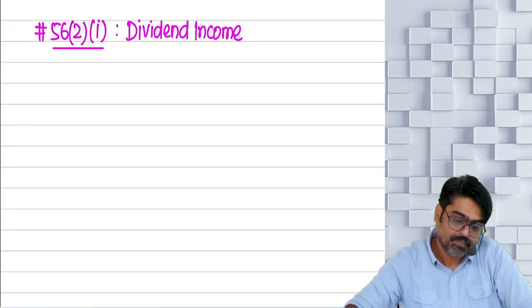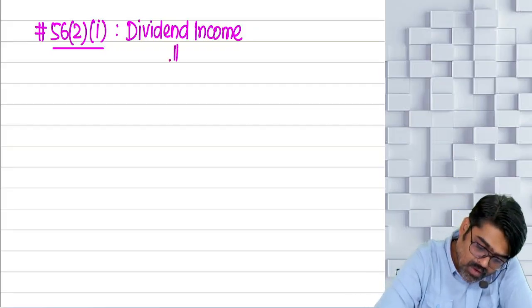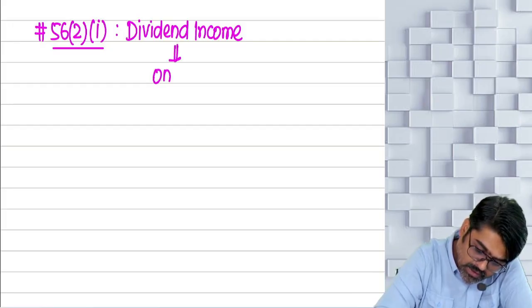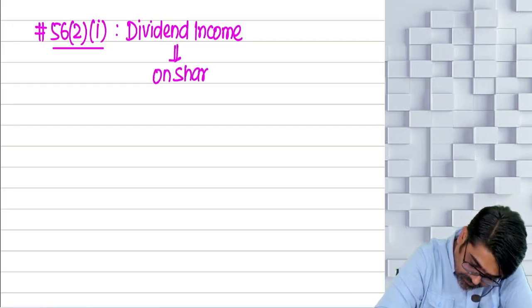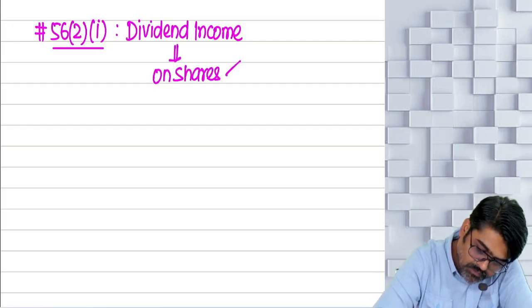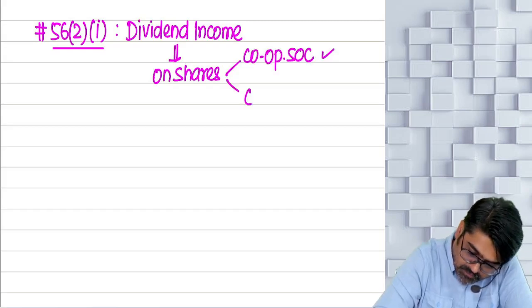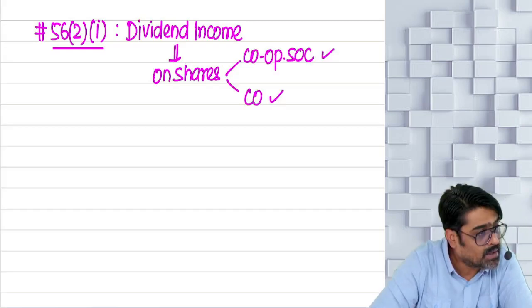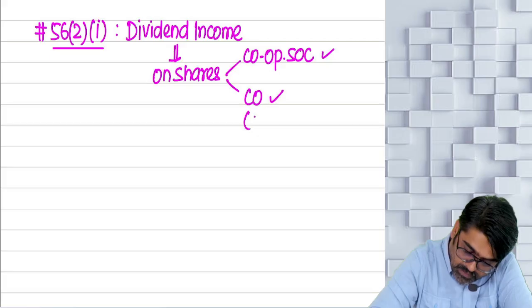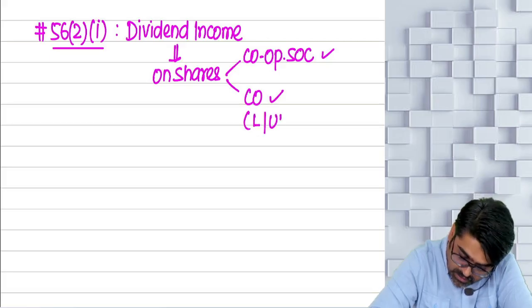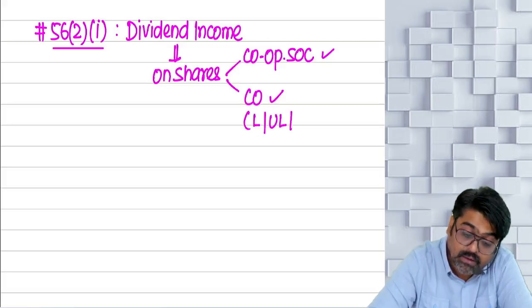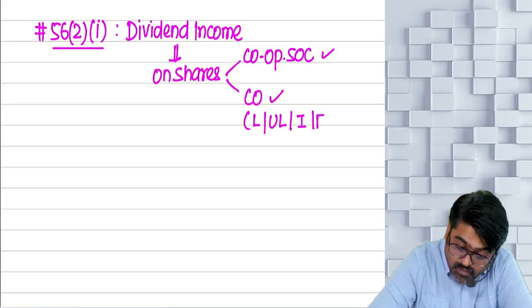So now tell me, dividend on what? On shares. Shares of a cooperative society can be there, yes or no? Shares of a company can also be there. Company can be listed, unlisted, Indian, foreign.